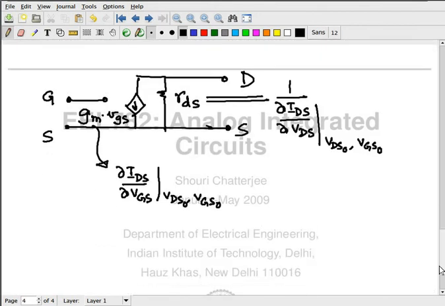So this is my crude small signal model for the MOSFET. If I apply small signals to it, then this is going to be the result. Small signals on top of a known large signal. So I first apply the large signal.